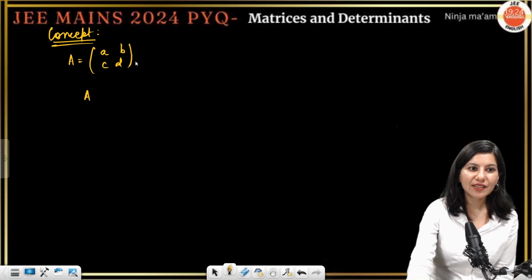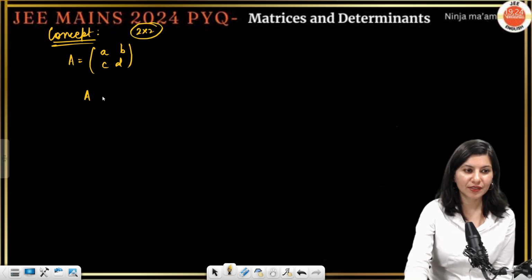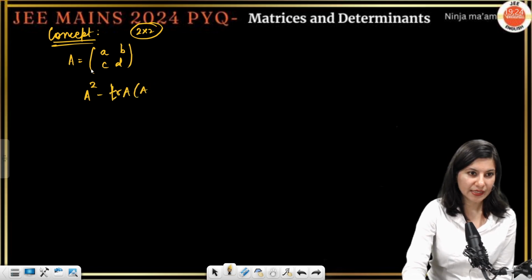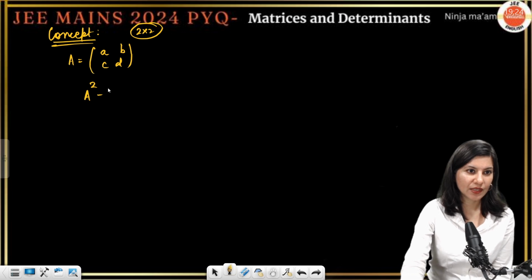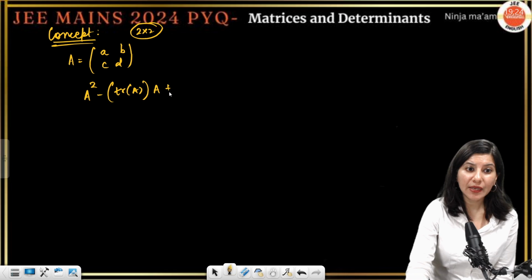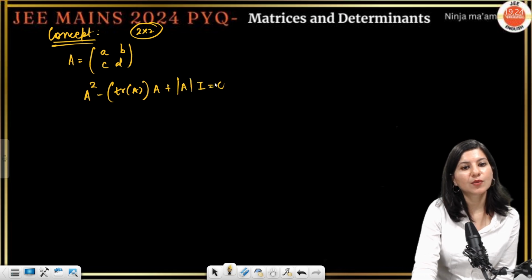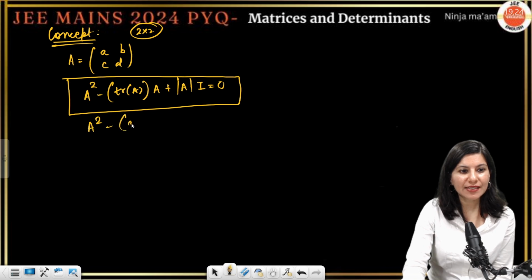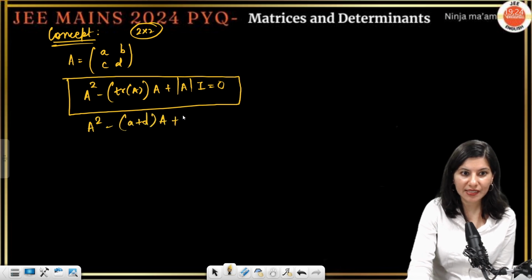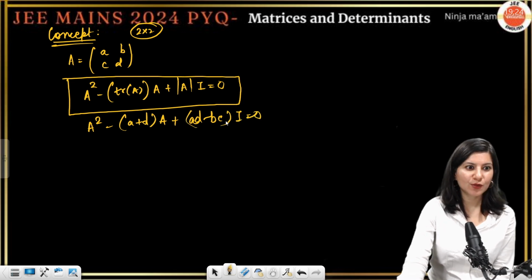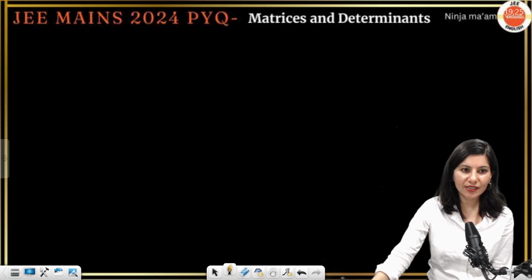If there is a 2 cross 2 matrix, then A square minus trace of A times A plus determinant of A times I equals 0. That is, A square minus (a plus d) times matrix A plus (ad minus bc) times the identity matrix equals 0. I'm going to use this right away in this question.